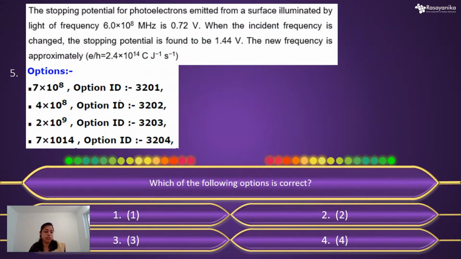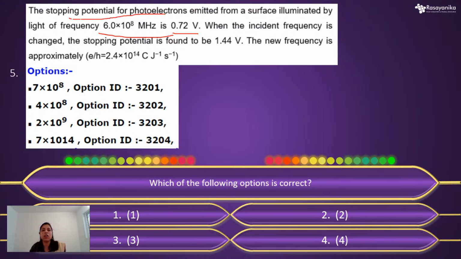Yeah, fifth question. This question was asked about some electrochemistry actually. The stopping potential for photoelectrons emitted from a surface illuminated by light of frequency like this. They have given a value of frequency, and the stopping potential for this is given. Frequency is given and also stopping potential is given.